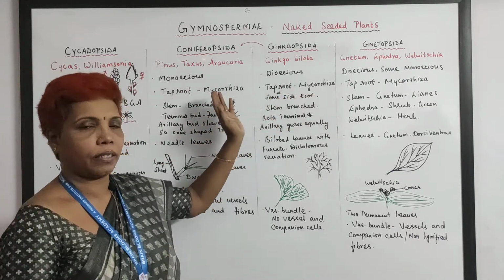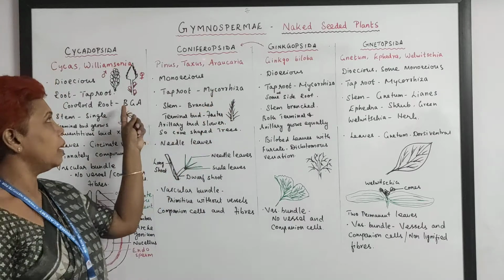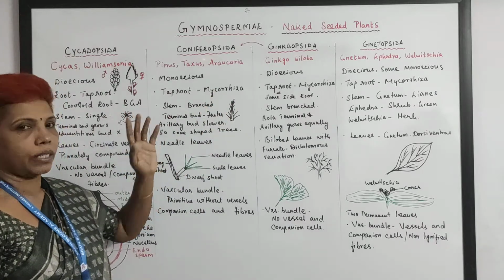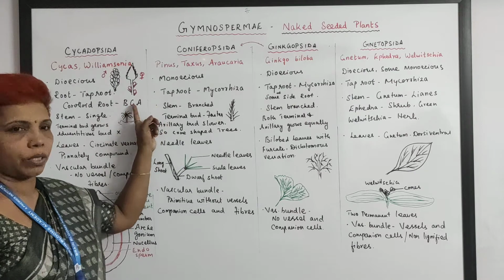And in conifers, the taproot is symbiotically associated with fungi, mycorrhiza. In all the 3 categories, mycorrhizal association. Here only the blue-green algae association. From an exam point of view, this is a very important question.